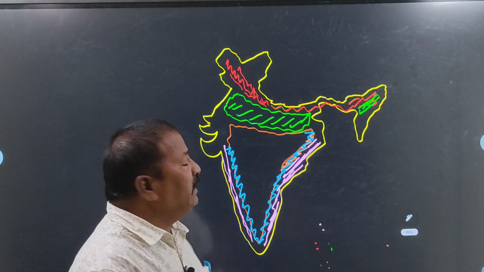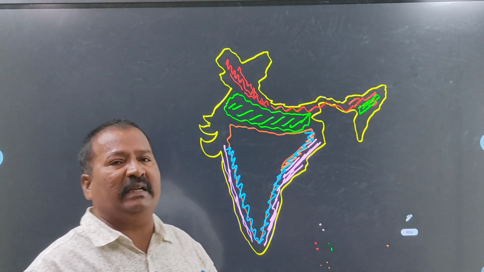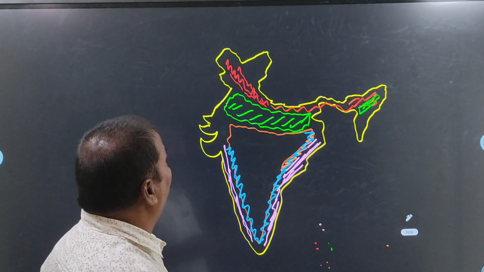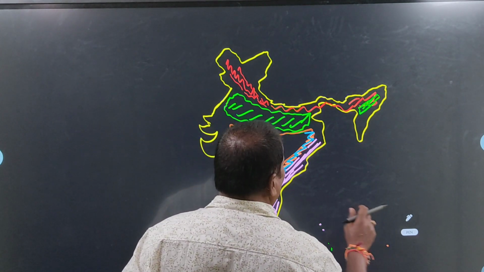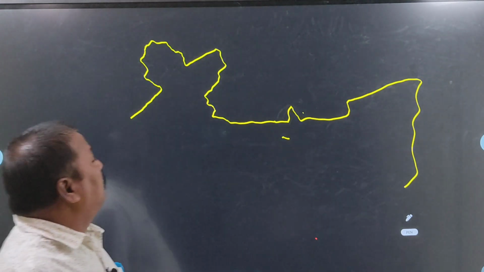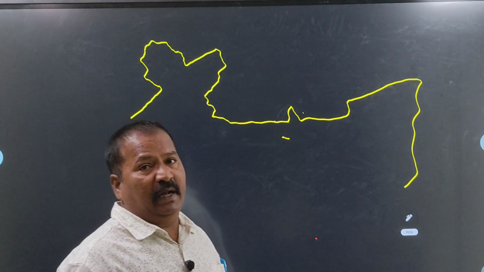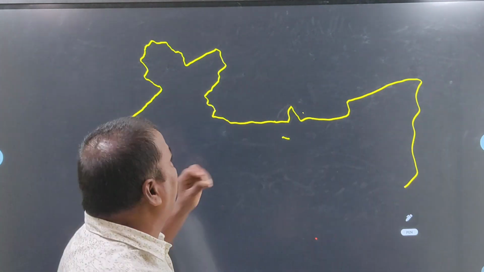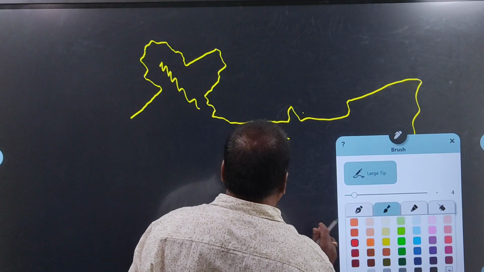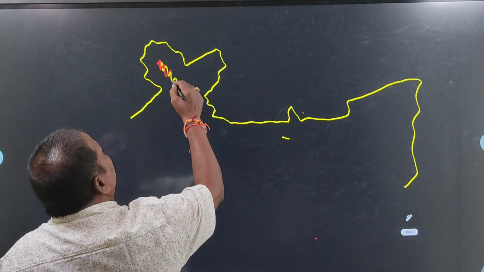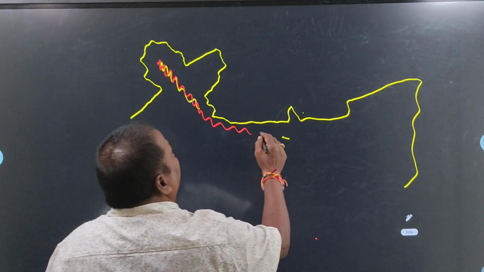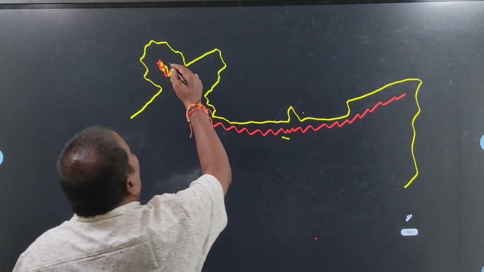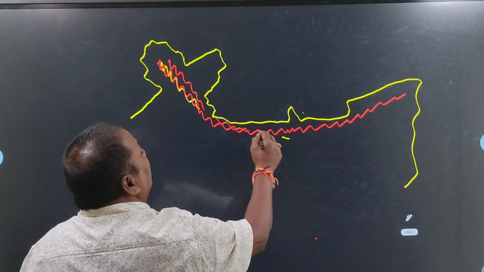Today in this video, I will try to explain some important points about the Himalayas only. We will see them one by one. The Himalayas are located in the northern side of India. From the western side, the beginning of Jammu and Kashmir, they extend up to Arunachal Pradesh. This is the area of the Himalayas.